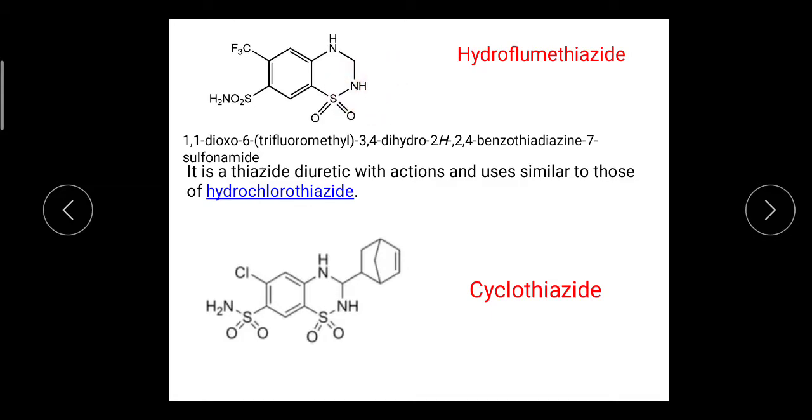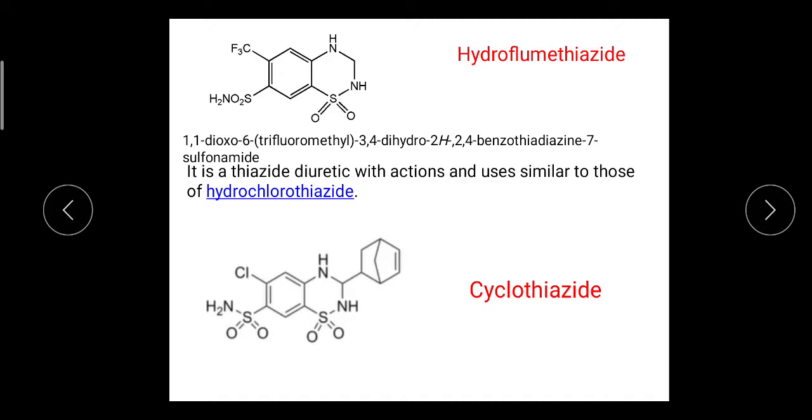Here 1 is not written, remember this, here it should be 1,2,4-benzothiazide-7-sulfonamide. The sulfonamide group is present at the 7th position. It is a thiazide diuretic. Its mechanism of action and uses are similar to hydrochlorothiazide.